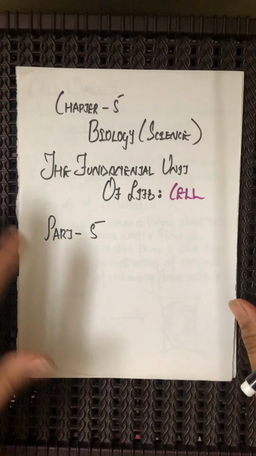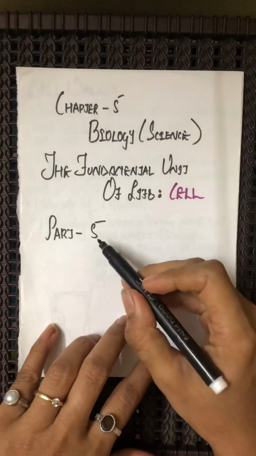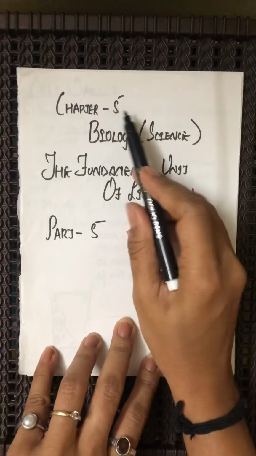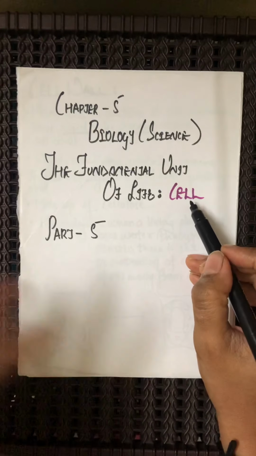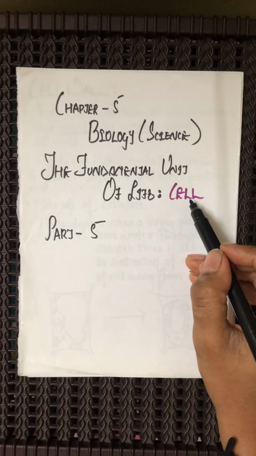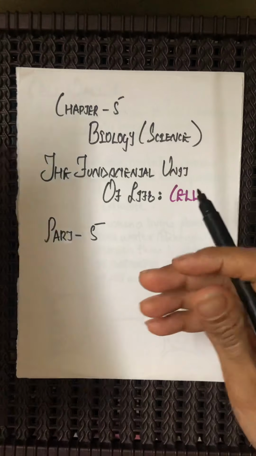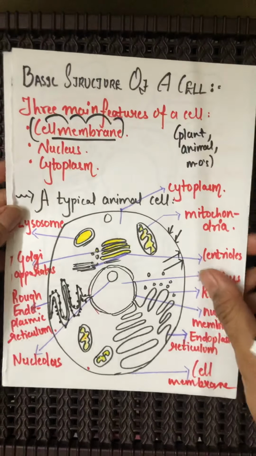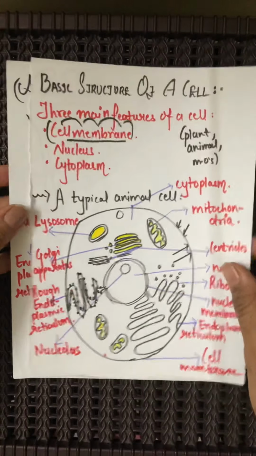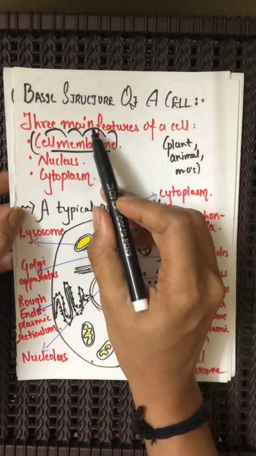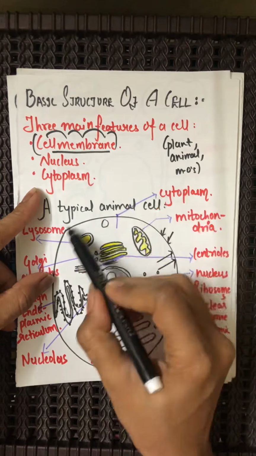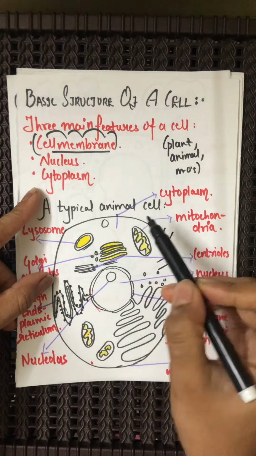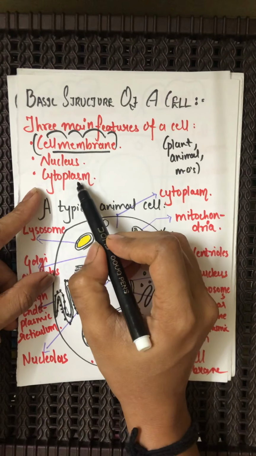Hello students, today we will be starting with part 5 of chapter number 5, that is the fundamental unit of life, cell. In the previous classes we studied about the structure of the cell, that is an animal cell, a plant cell. We even saw the main basic features of a given cell.